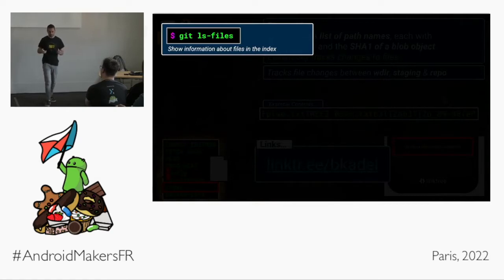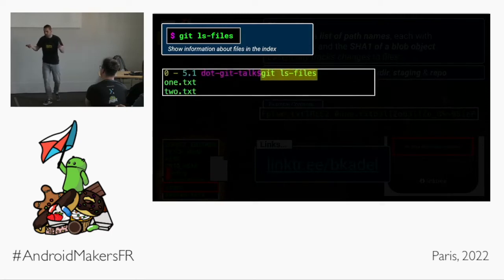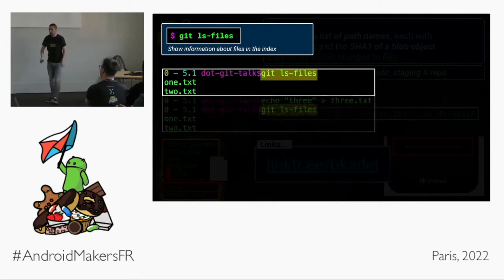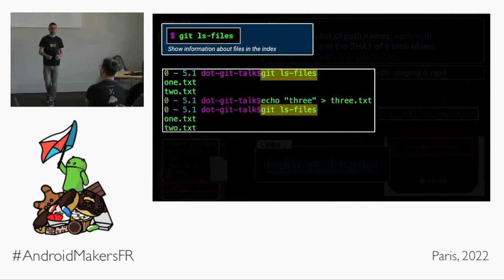This plumbing command just tells you information about the files that the index file knows about. Let's understand how that works. If I use git ls-files in a repository, it says, oh yeah, I'm indexed, I know about file 1 and file 2. Cool. If I then create a third file, please note, I have not added it yet. If I use ls-files again, index goes, get file 1 and file 2. They're there, I got them, that's good.